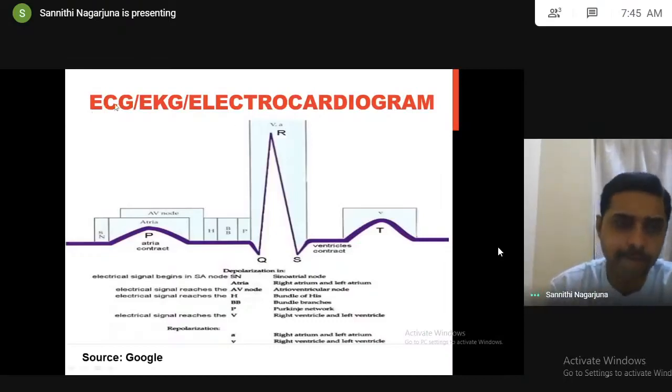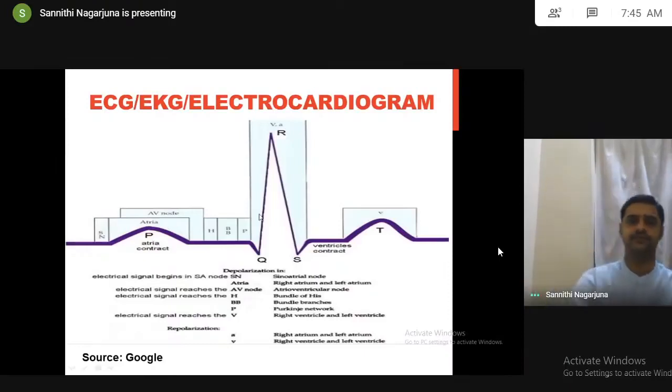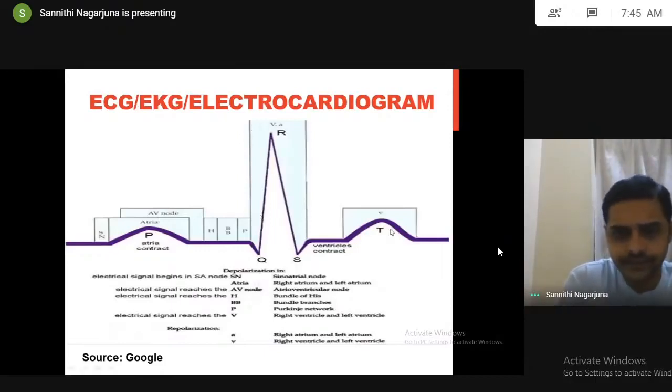I told you already, one ECG is nothing but your heartbeat, ventricular contraction. It depicts and indicates one impulse generation and conduction. So what this ECG represents is one impulse conduction.